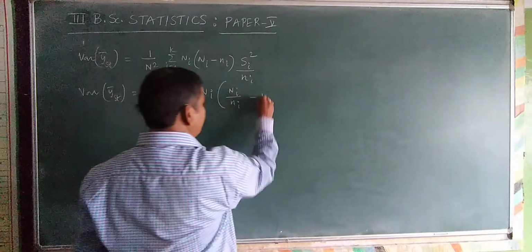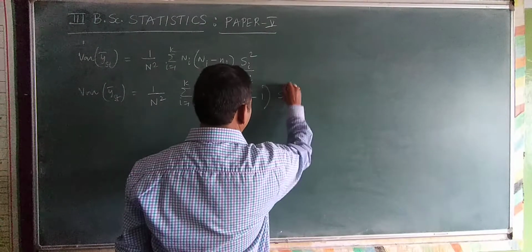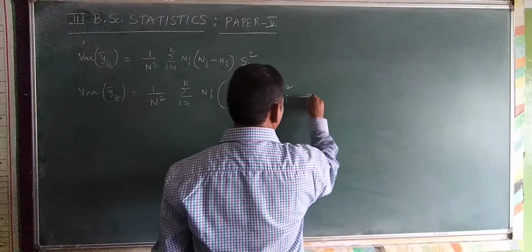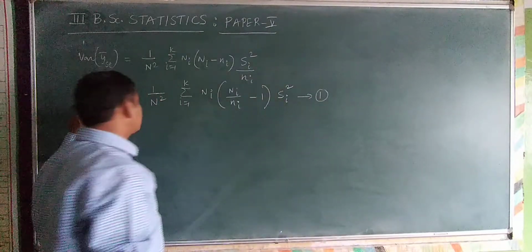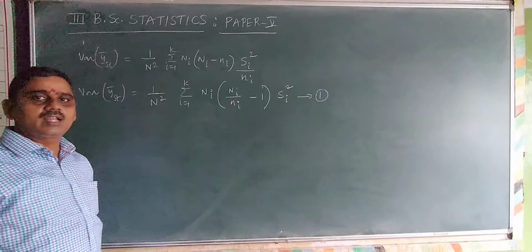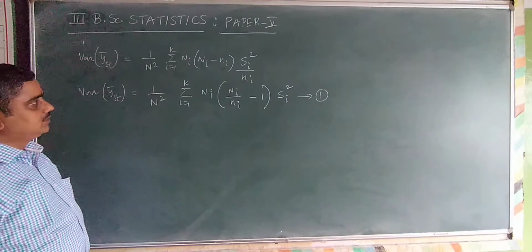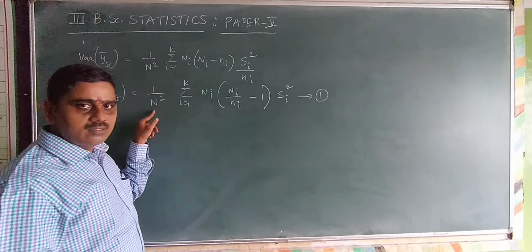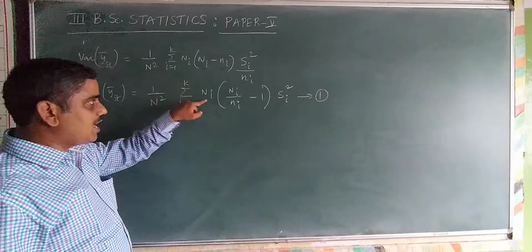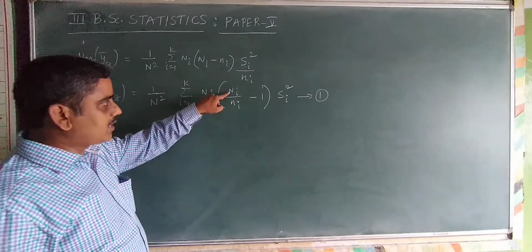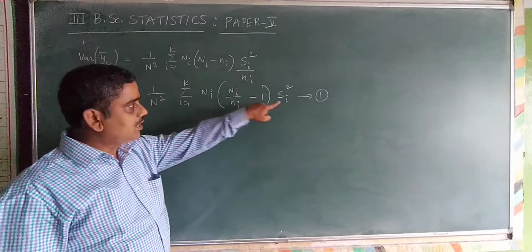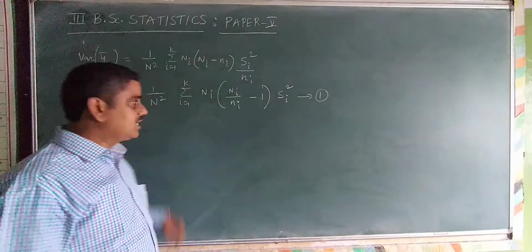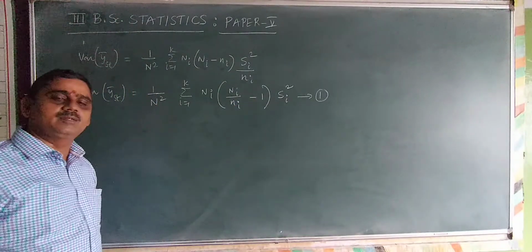It becomes 1 multiplied by Si square. So let us consider equation 1. Variance of y bar st is 1 by capital N square summation i is equal to 1 to k Ni multiplied by capital Ni by small ni minus 1 into Si square. This is the formula of variance of y bar st.